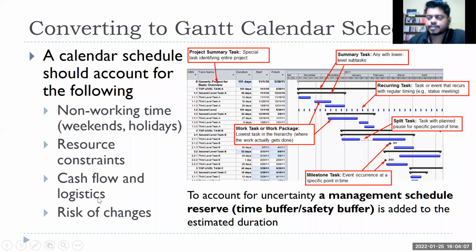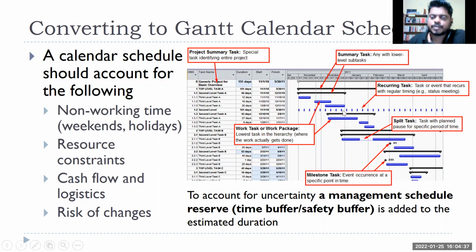Cash flow and logistics: sometimes in contractual work, let's say L&T or Tata projects are carrying out work, unless the government provides the funding, you cannot pay the subcontractors and work cannot start. So there will be a milestone that payment will happen on this date, then the next work will start, right? So cash flow and logistics also you have to take care of. Then risk of changes, right? A lot of uncertainties, risks might happen. You need to have backup for that, right?